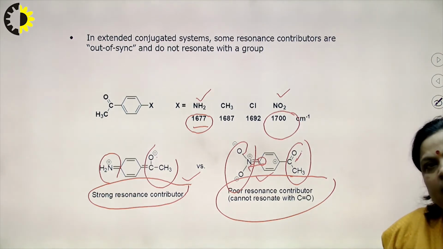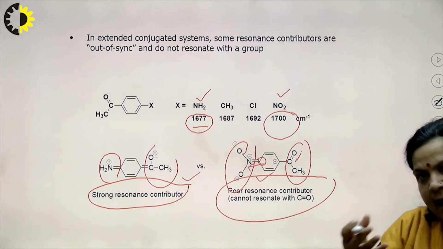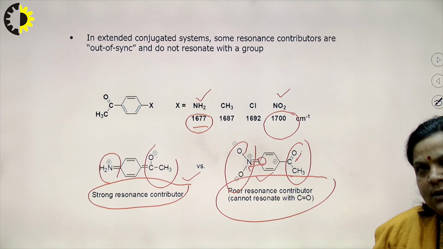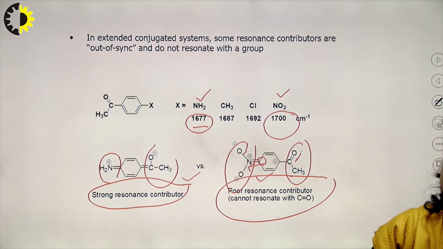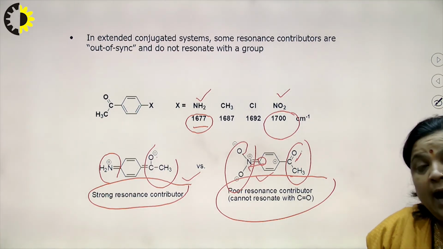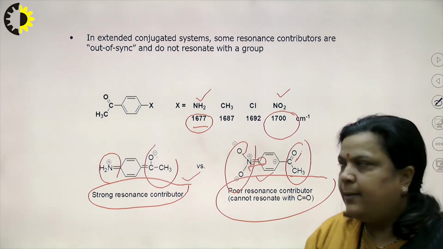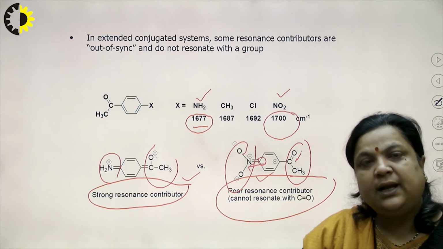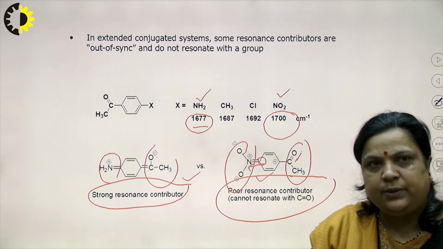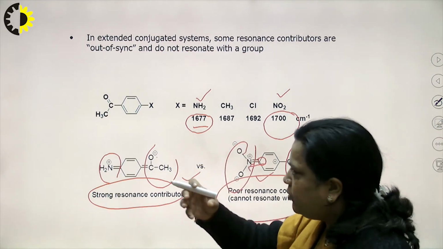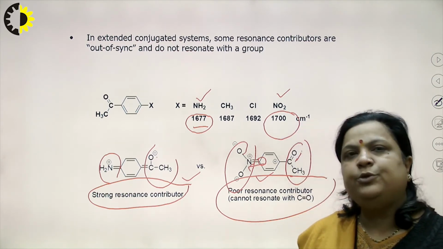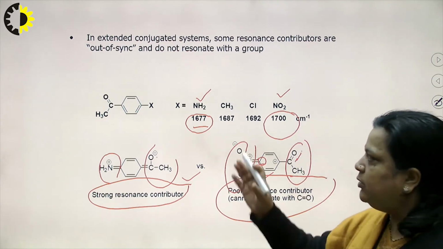The same if we check in a meta and ortho-para position. So, meta has no contribution in resonance, while ortho-para has contribution in resonance, and in ortho-para if electron donating groups are there, there is more contribution, that is a lower value of frequency, and if ortho-para electron attracting groups are there, that is less contribution, meaning comparatively high value of IR frequency.